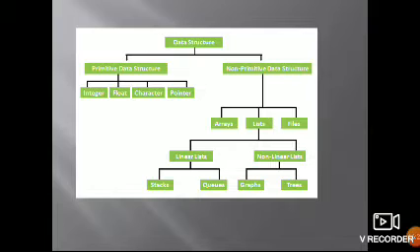In primitive data structures we have four types: integer, float, char and pointers. Non-primitive data structures are divided into three types: arrays, lists, files. Lists are divided into two types: linear list and non-linear list. Linear list is divided into stacks and queues. Non-linear list is divided into graphs and trees.